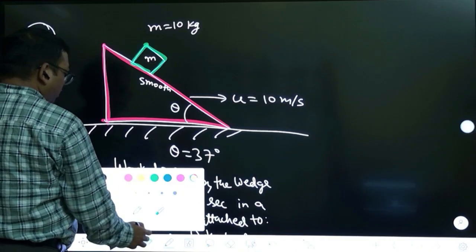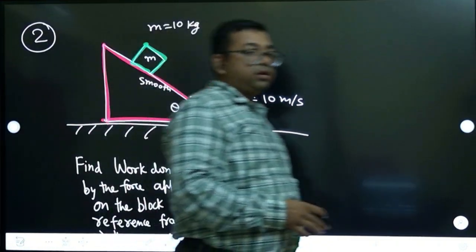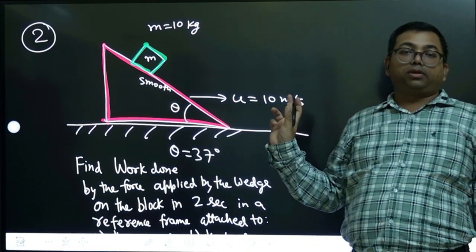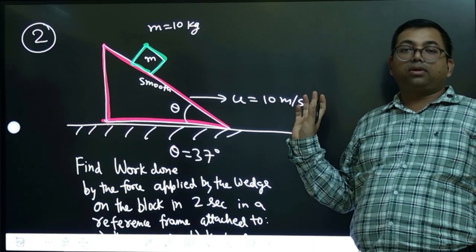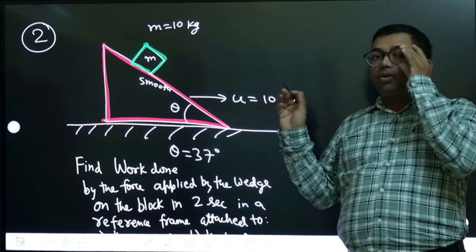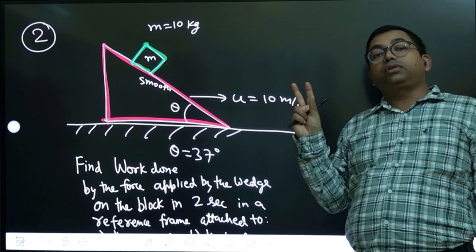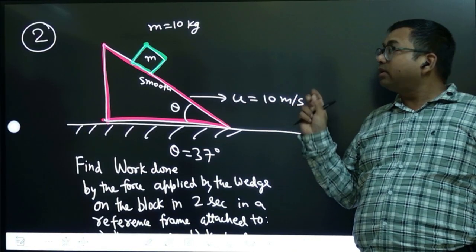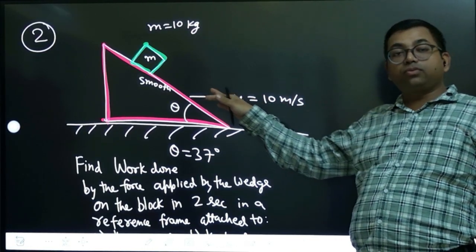The question is saying that there is a wedge which is moving with a constant speed of 10 meters per second, and there is a block which is released on that wedge. Note that the surface is a smooth surface.